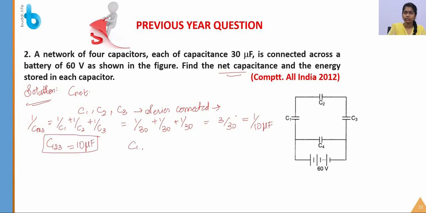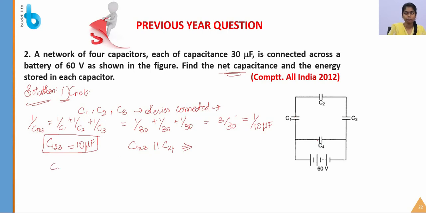Then the combination of C1, C2, C3 is parallelly connected with C4, right? So this is the first question, where we calculate the net capacitance. What is the parallel formula?